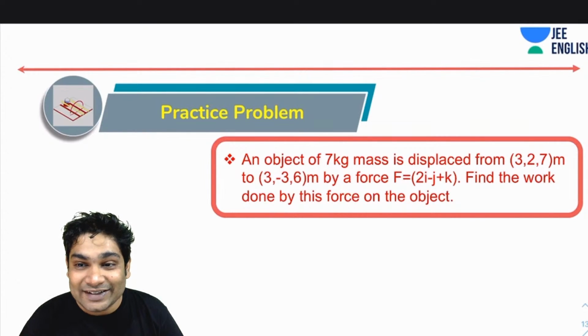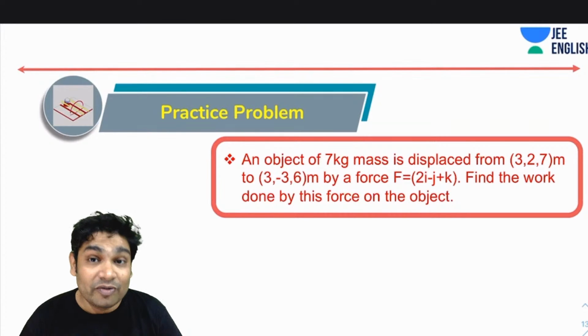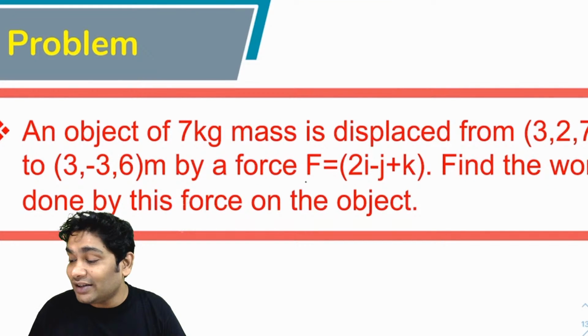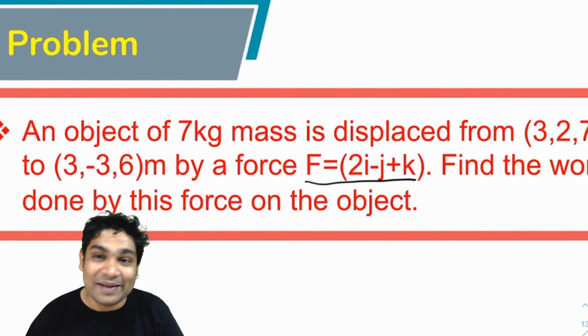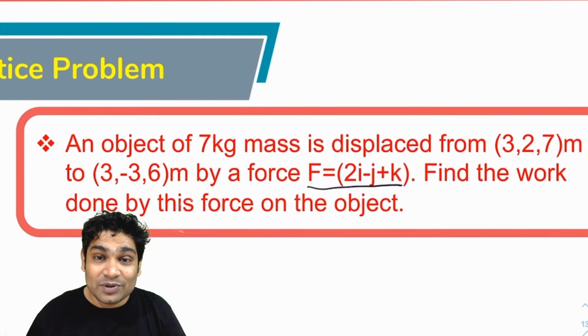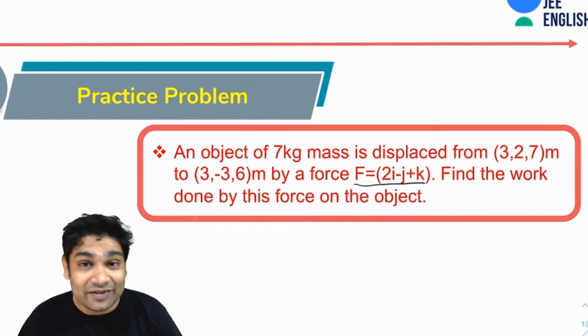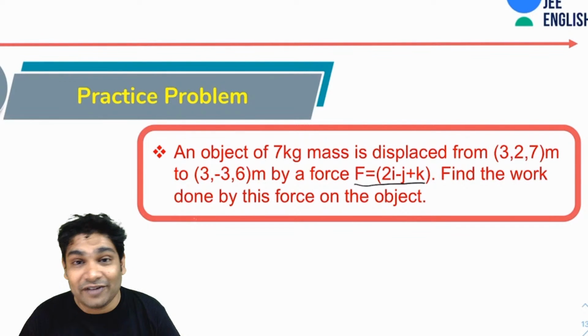Let's see a quick answer for this. You've been given the initial position, the final position, and the force, and you will realize that this force is constant. Why? It does not depend on anything. It is just constant. So how do you find the work due to this force? Simply find your s vector, the displacement vector, and do a dot product of F and s.